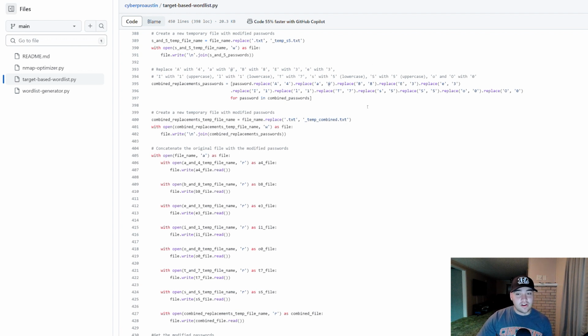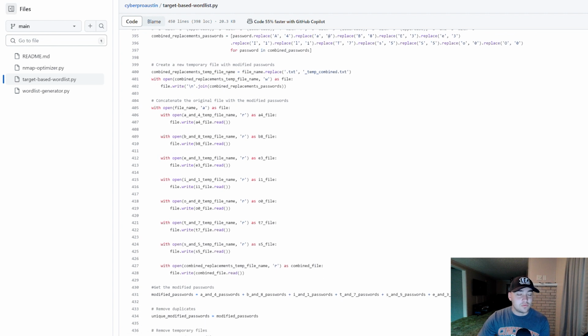So yeah, this is just very, very redundant. You could argue unnecessary, but if we're going through the time to generate passwords, and the thing is, this is so simple to use. I mean, it does take some time to actually generate and write 100 million passwords to a text file, but if we're going to go ahead and do this, we might as well just check all of our boxes along the way. And so after we do all of this, we generate all the passwords with the special characters and the numbers replaced with the special characters.